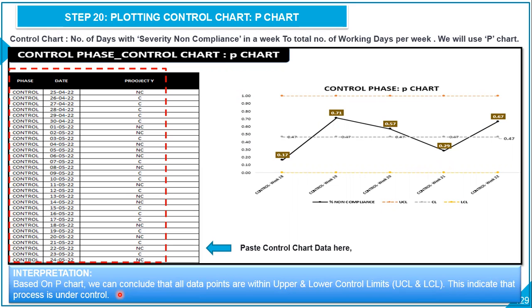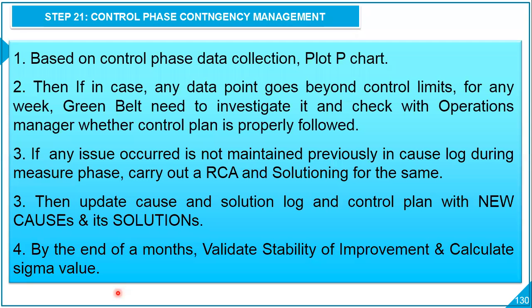Let's go to the next slide. Control phase contingency management. Based on control phase data collection, we plot the P chart. Then if any data point goes beyond control limits for any week, the Greenbelt needs to investigate it and check with the operations manager whether the control plan is properly followed or not.